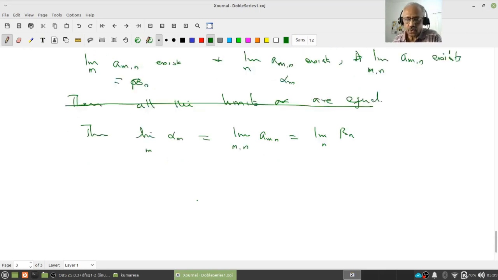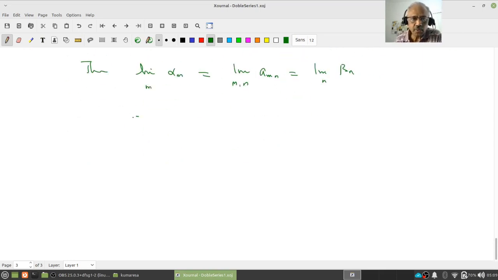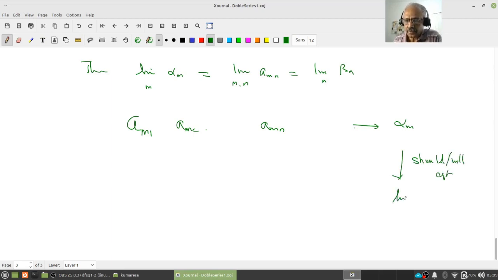If you want to look at the picture, this is a_m1, a_m2 and a_mn. Suppose this converges to alpha_m, then we are saying this should converge, and will converge to the limit of a_mn. This is a double limit. And similarly the column. Please pause, review, proceed.